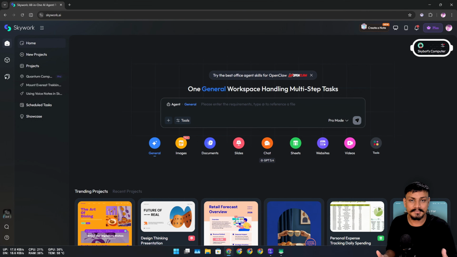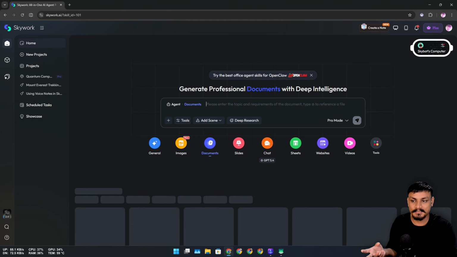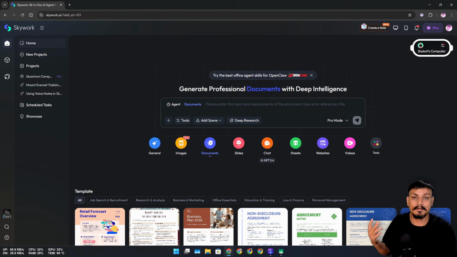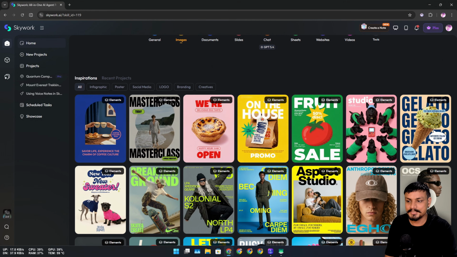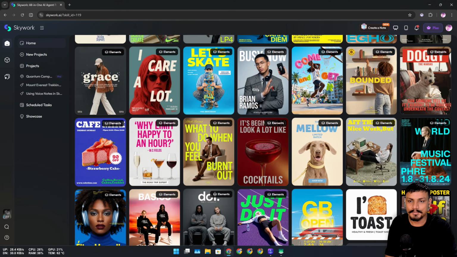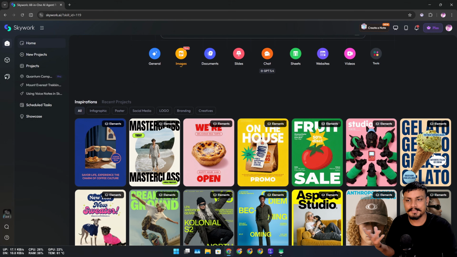There are many other things you can do with this AI. It's not just limited to creating a podcast. You can just have a general chat with AI, just like other chatbots, or you can ask it to do some real work. Like you can create a document with it on a specific topic, or you can also provide your own notes, documents. You can also generate images. There are presets available, or you can create your own unique image.